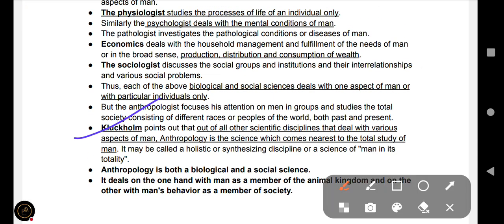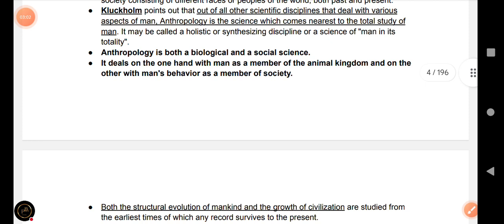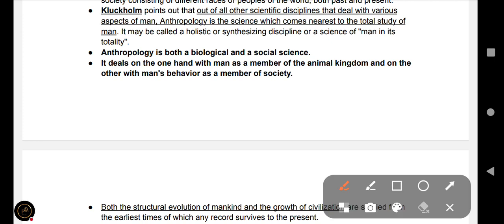Clark-Home points out that out of all other scientific disciplines that deal with various aspects of man, anthropology is the science which comes nearest to the total study of man. So Clark-Home describes anthropology as the study of the total man.